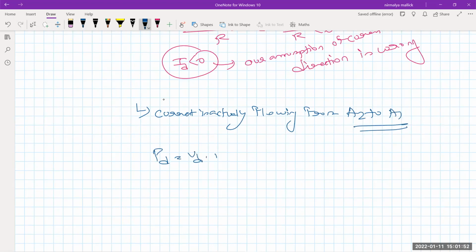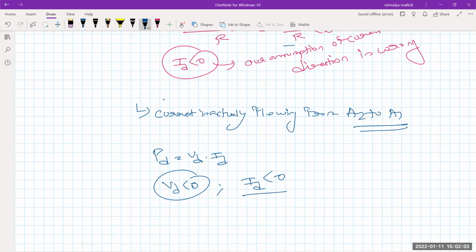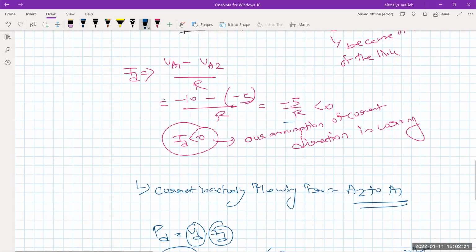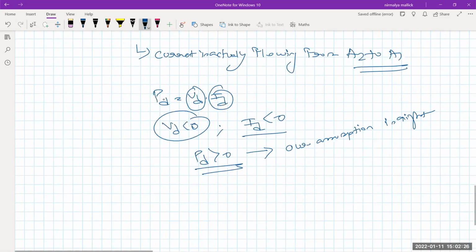Now let's see power. Power equals to Vd into Id. Here Vd is negative because of reverse polarity. Id we found minus 5 by R. That means Id is also negative. So Pd is greater than 0. Vd is negative, Id is negative. So Pd is greater than 0. That means our assumption related to Pd is right. And what we have assumed, let's see. We have assumed that power is flowing from A1 to A2. That means our assumption that power is flowing from A1 to A2 is right.